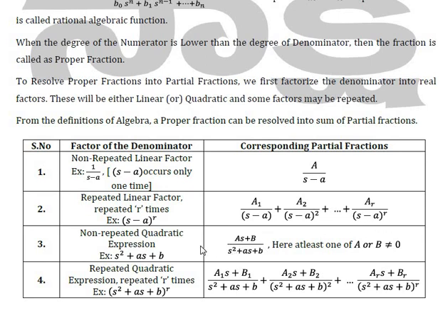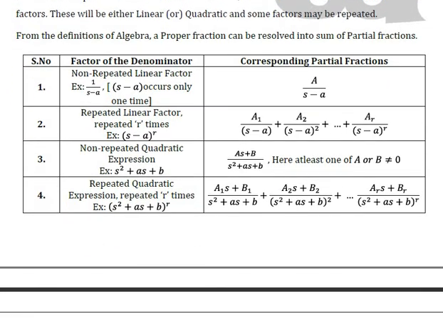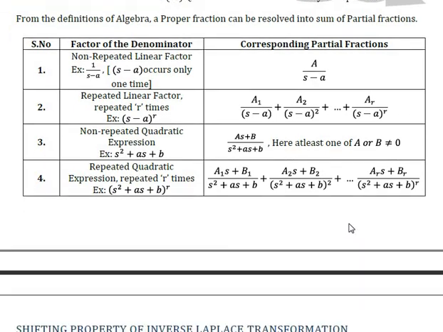Now the third type is if the factor of the denominator is a non-repeated quadratic expression like s square plus a square, then the corresponding partial fraction is As plus B by s square plus a square, where A and B cannot be the same. The last one is for repeated quadratic expressions, repeated r times. In partial fraction form, it should be A1 s plus B1 by s square plus as plus b. Since it is repeating, the square term is increasing. So the next term is A2 s plus B2 by (s square plus as plus b) whole square. In this way, it will be generalized.